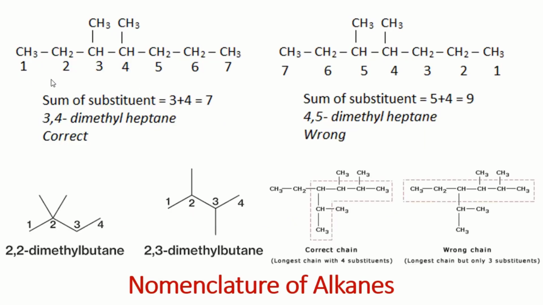It means the numbering from this way, the left side, is the correct one. So its name will be 3,4-dimethyl heptane, because its main chain is the heptane. So this is one more example. These two examples,